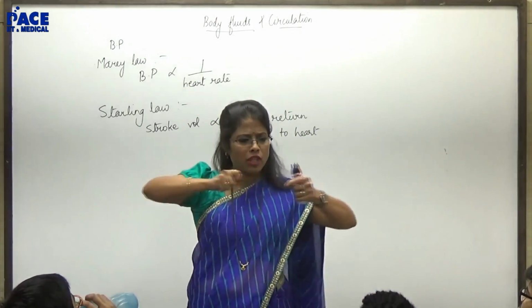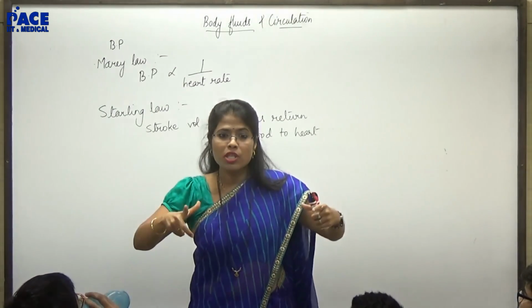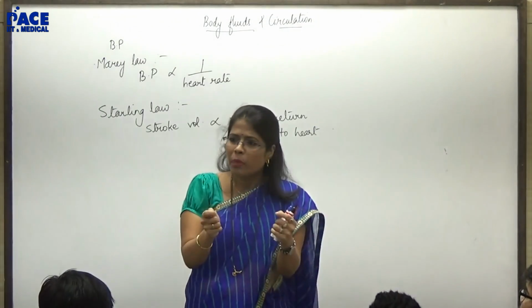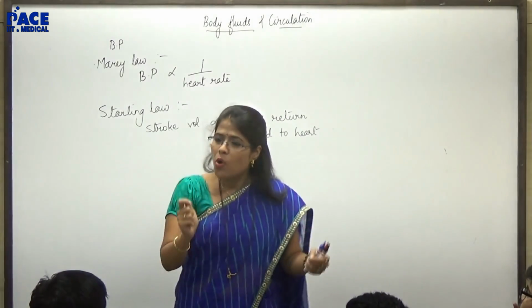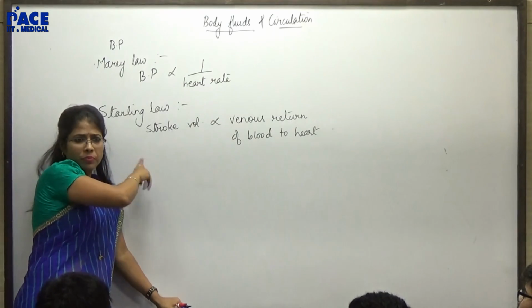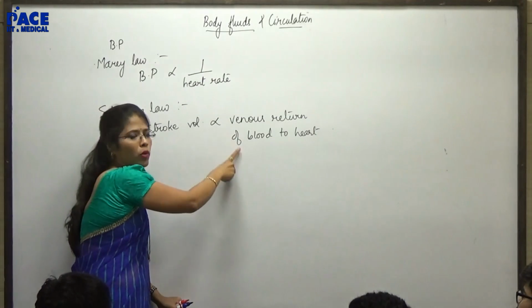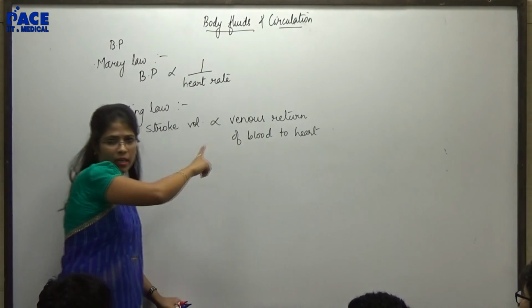Same logic, if you just pull a spring, it will come back to its original shape with double speed because you have put some energy over there. That is referred to as Starling law. Means it is directly proportional. Stroke volume is directly proportional to the venous return.